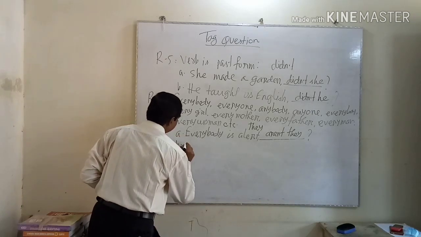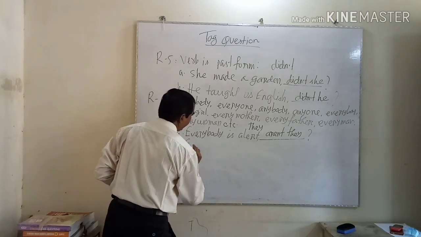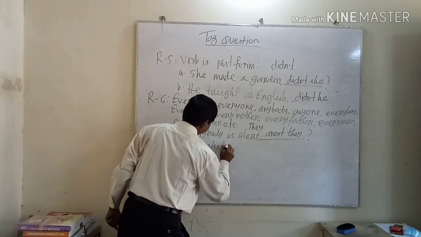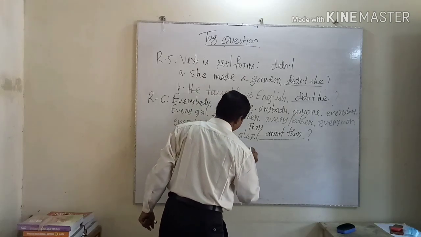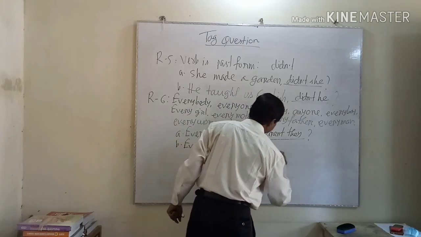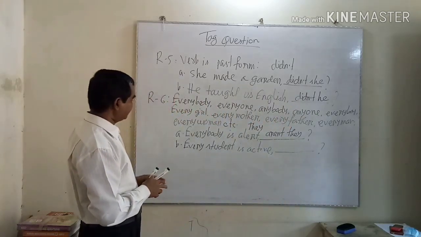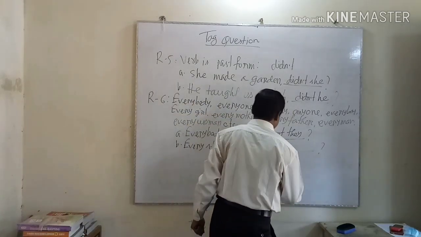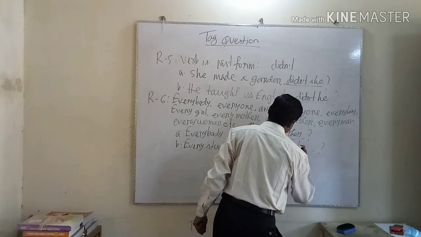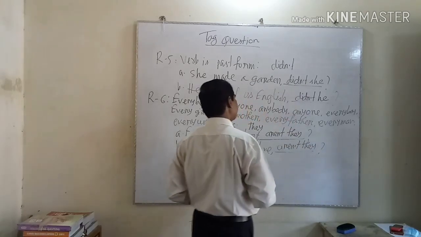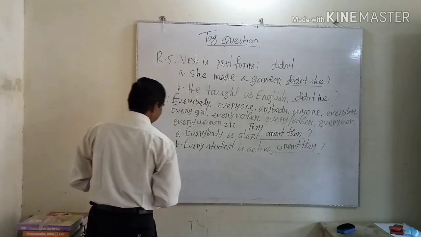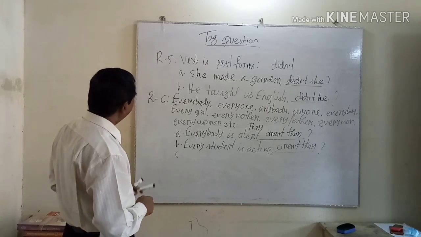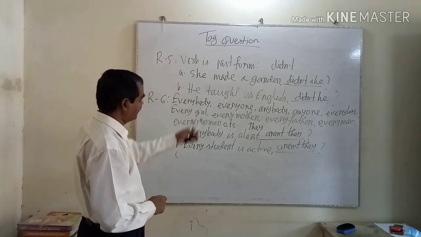Another example. "Every student is active." Here also the same condition. The answer will be "aren't they." I will give more examples for better understanding. The rules for the tag question are very important.